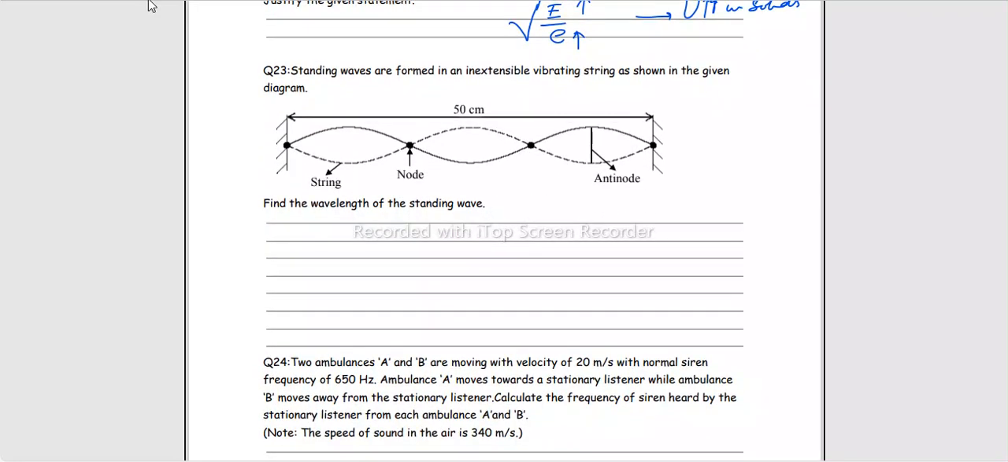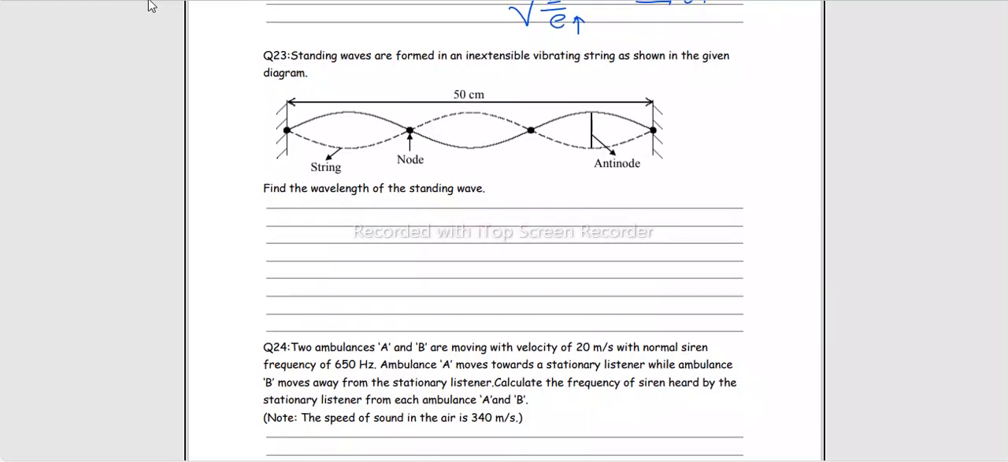Standing waves are formed in an extensible vibrating string as shown in the given diagram. Find the wavelength of the standing wave. Which case is this? Of the 3 cases we studied: medium closed at both ends, open at both ends, closed at one end and open at the other. This is the very first case. The medium is closed at both the ends, right? And we see that there are nodes at the boundaries.